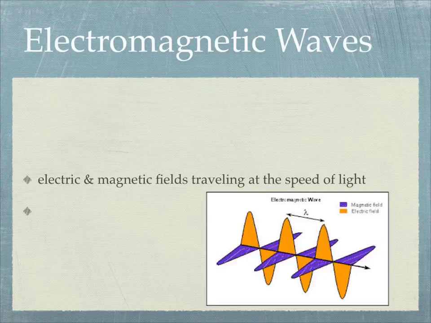Alright, so let's talk a little bit about these electromagnetic waves. They're both electric and magnetic, and they travel at the speed of light. All electromagnetic waves are like that. In this diagram, the blue represents the magnetic field and the orange the electric field, and that's how they draw it out, so you get this wave pattern.